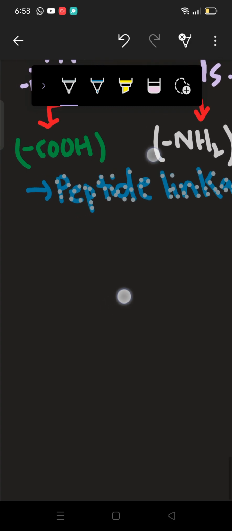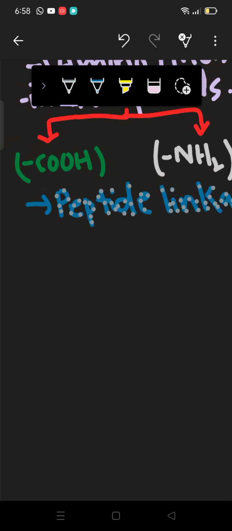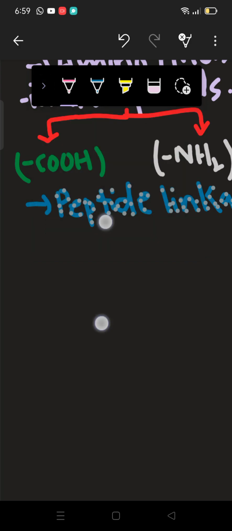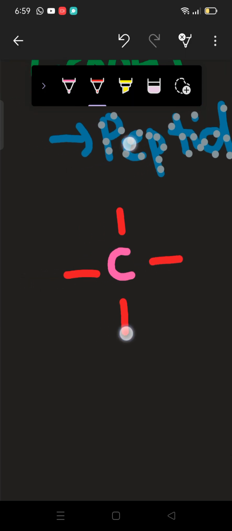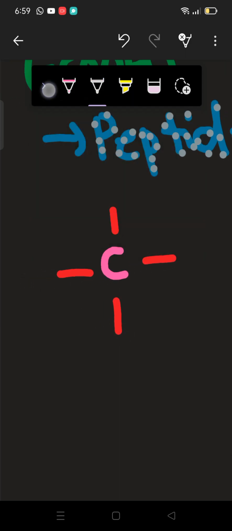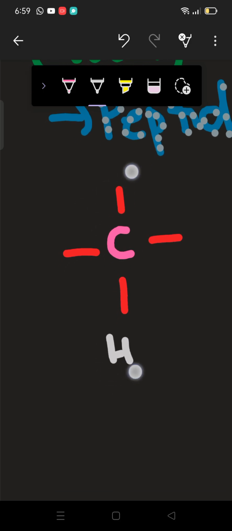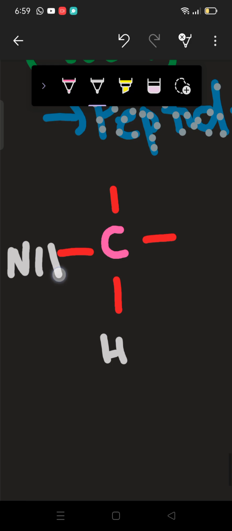So initially I'm making here the structure of amino acid, just because proteins are made from the monomers, which are amino acids. So amino acids are combining together and they are forming the protein. So we have to make here the structure of the amino acid first. So here we have C, which is the main component of the amino acid. Alright, here I'll make the bonds. Okay, so here we have hydrogen, here we have NH2.